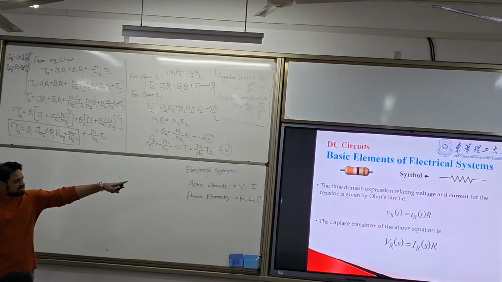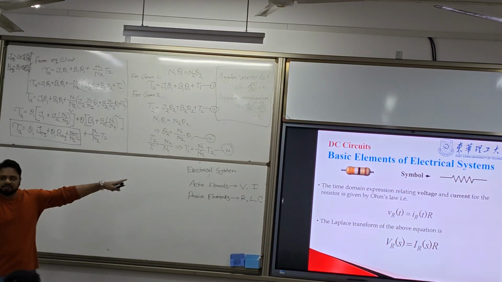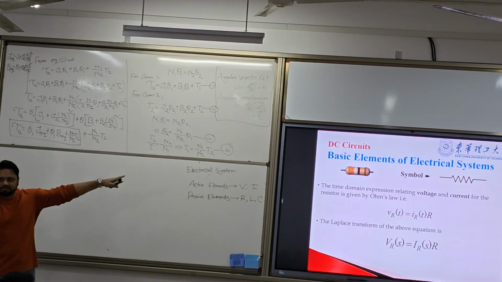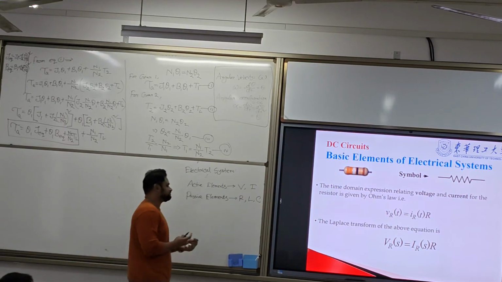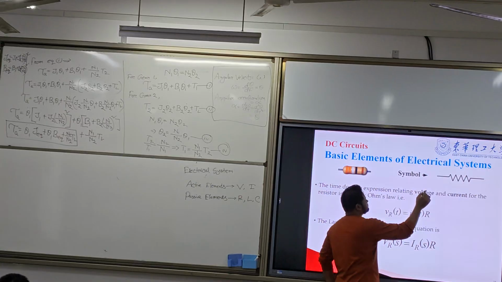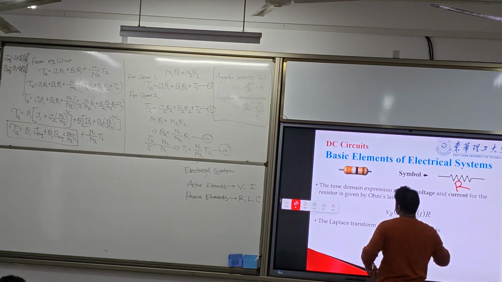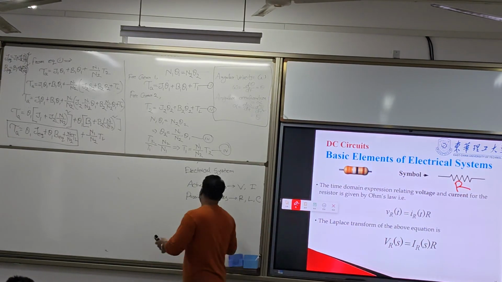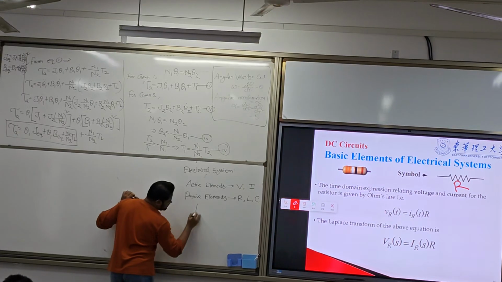And so what is this? Resistor, R. This is R. So I will just write it here.